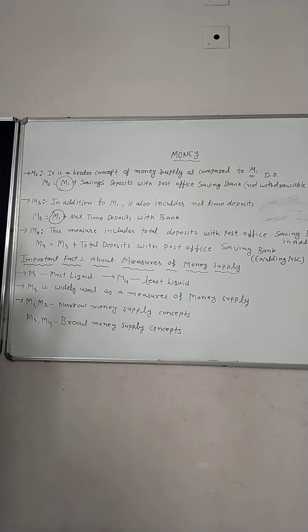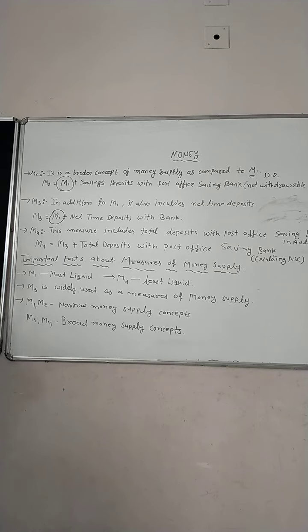All three elements that M1 has are considered a part of M3 also, because in M3 we are talking about M1 plus other things. First we will see the definition. This concept is broader as compared to M1. Definitely M3 is broader than M1, because M1 is a small part of M3, so all of M1's elements are included under M3.